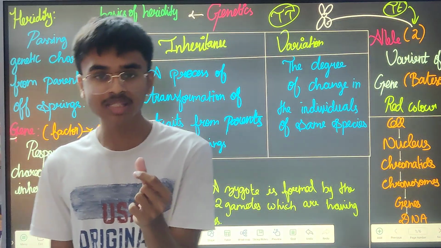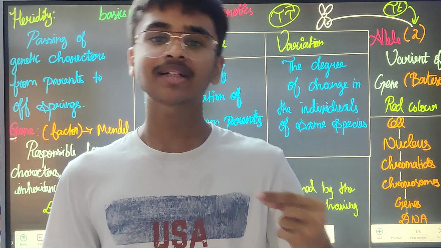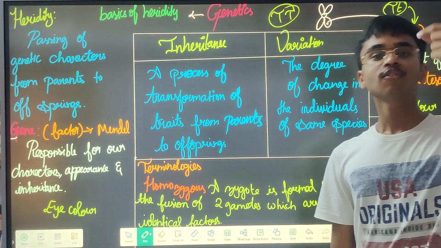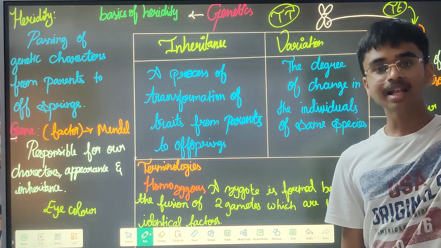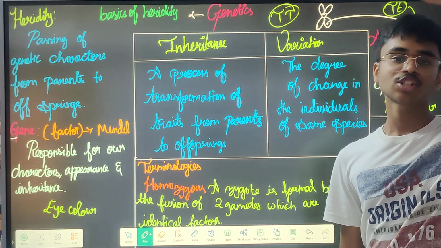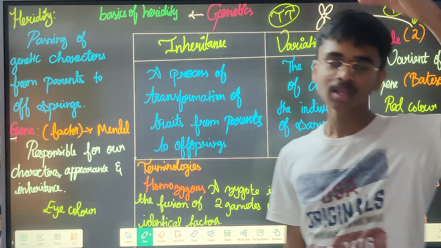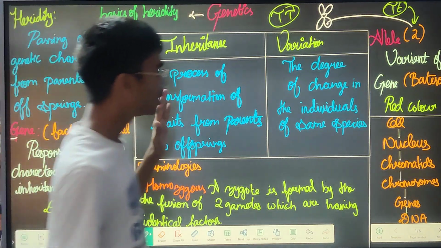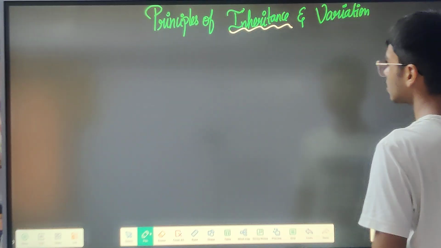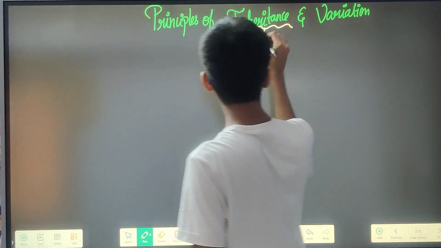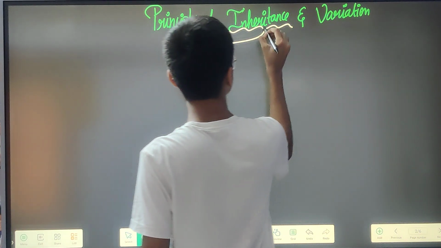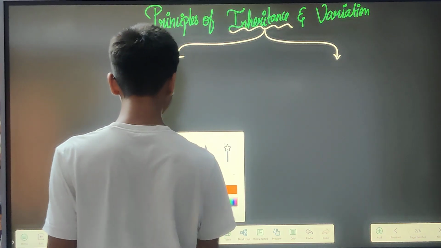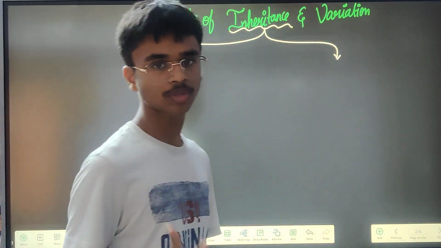It is a process by which traits, characteristics, chromosomes, and genes are transferred from the parents or ancestors to the younger generation or offspring. This inheritance itself is of two different types. We are going to read it based on two different types.